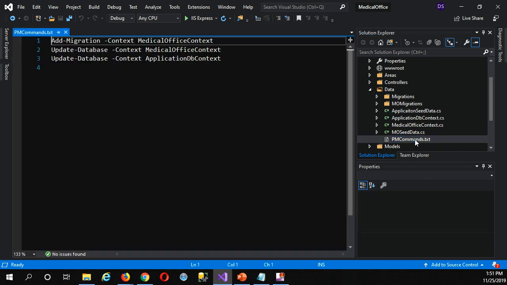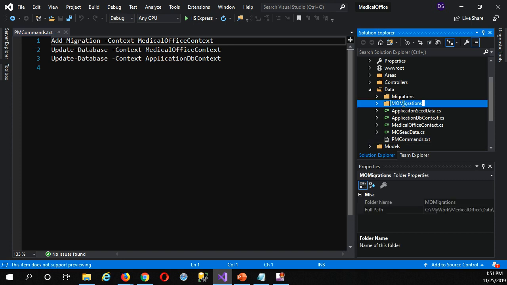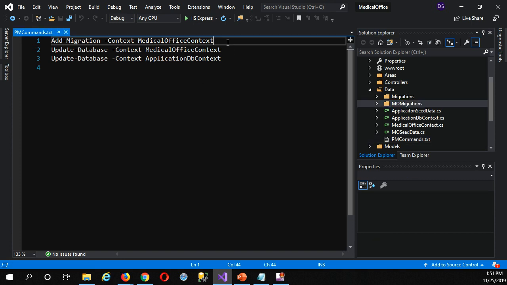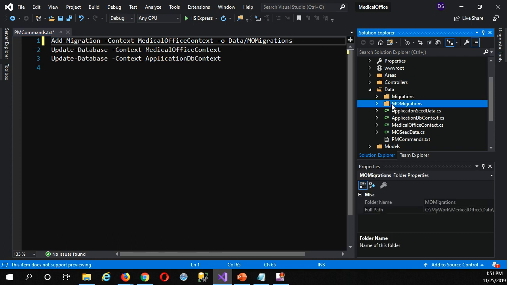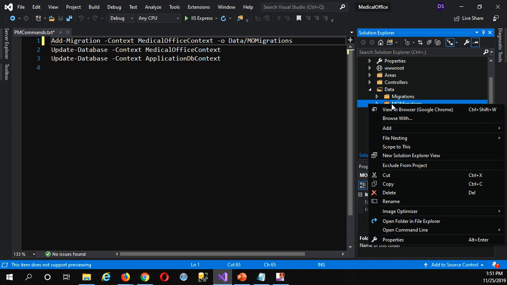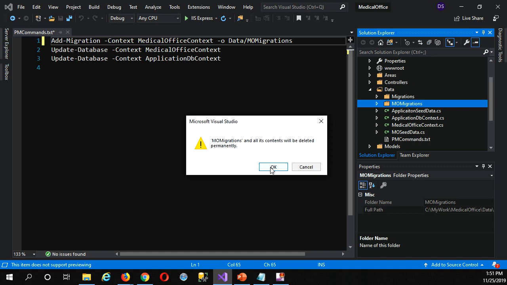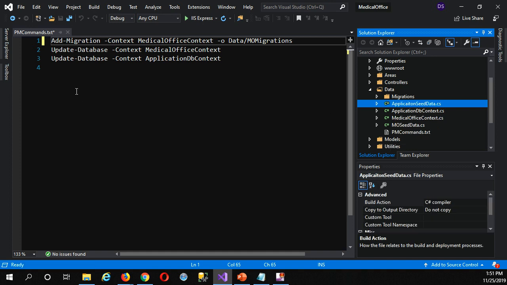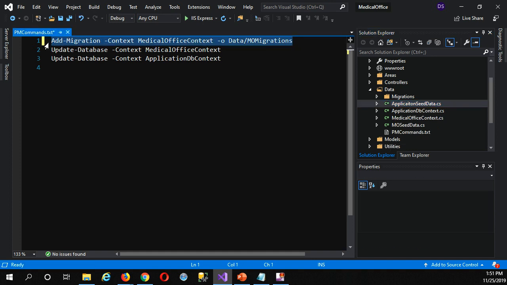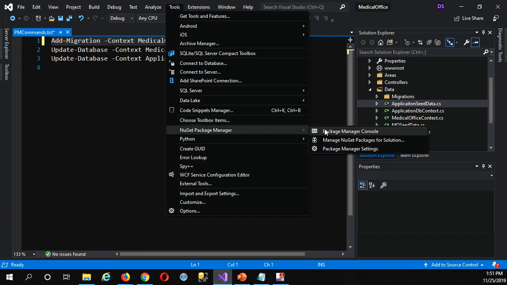I'm going to open my PM commands file because I'm going to be using it. So that whole migrations folder, right, under data, I'm going to remove it, but I'm going to want to be able to recreate it. So I'm going to change my little add migration here like that, okay, in my little text file where I keep track of my commands. So I'm just going to go ahead and delete the whole migrations folder. And then I will recreate it in the Package Manager console with this command. We'll just come down to the Package Manager console again.